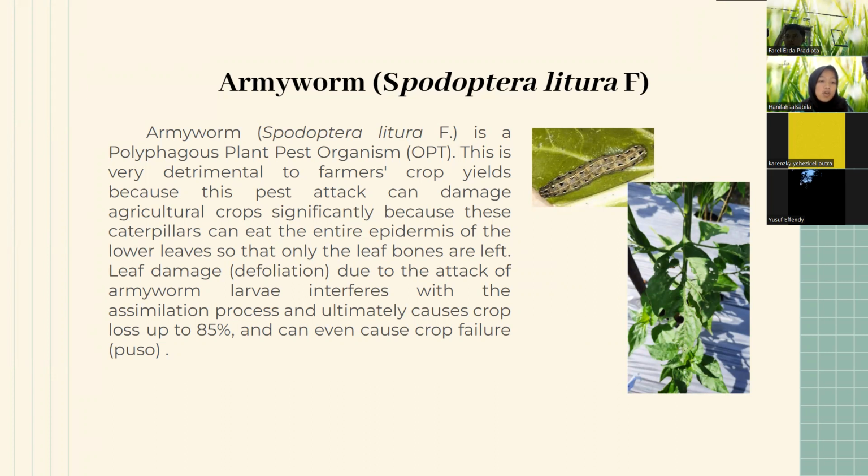Leaf damage or defoliation due to the attack of armyworm larvae interferes with the assimilation process and ultimately causes crop loss of up to 85% and can even cause crop failure.